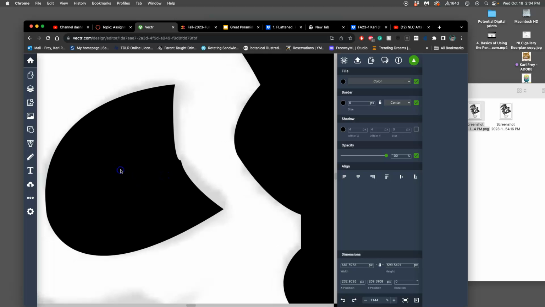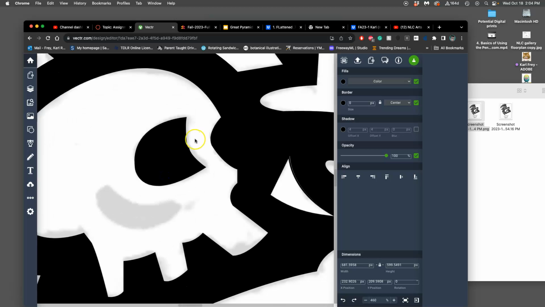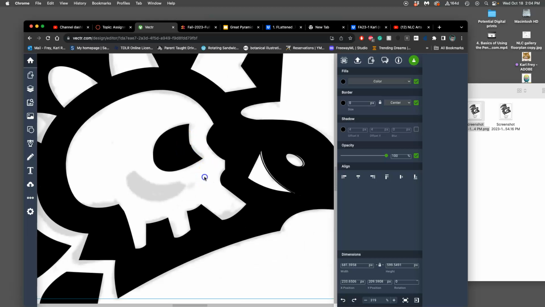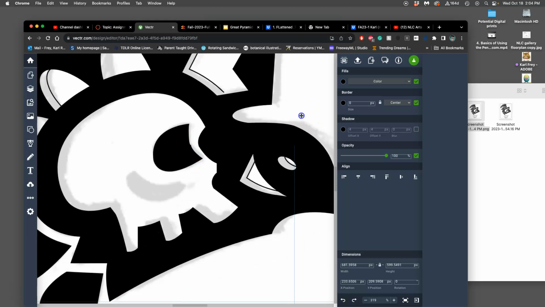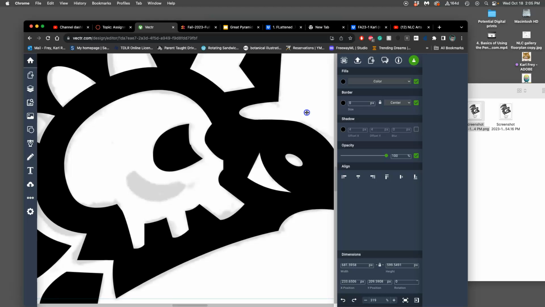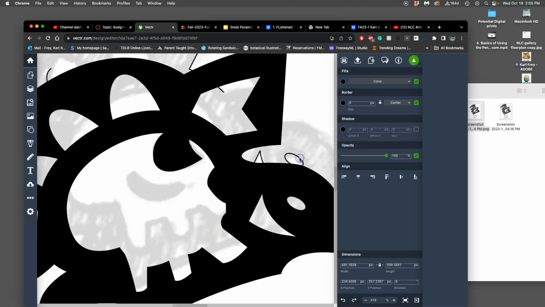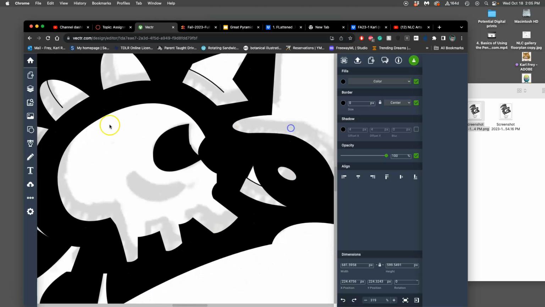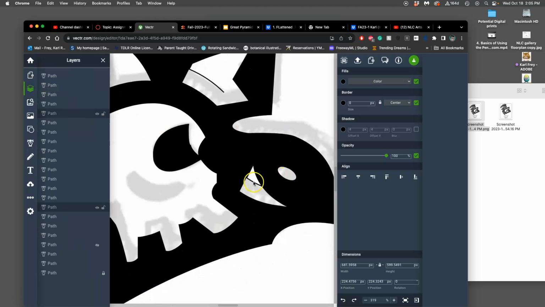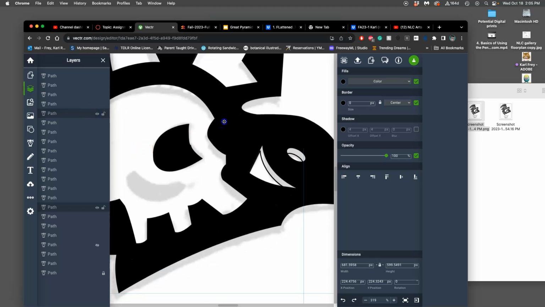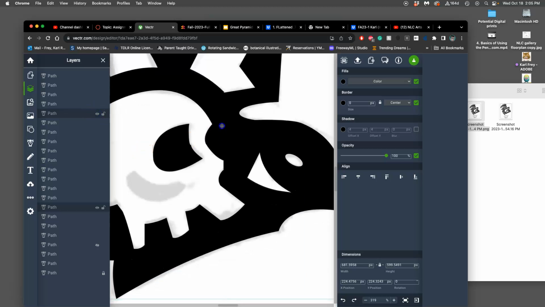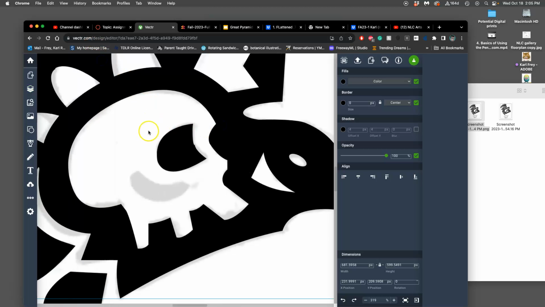Try to double click and get my anchor points. What is going on? Oh, I had outlines. That's why. I got to figure out where these outlines are from. Turn them off. But right now, I'll just line everything up. So remember to turn your outlines off. They're a problem.